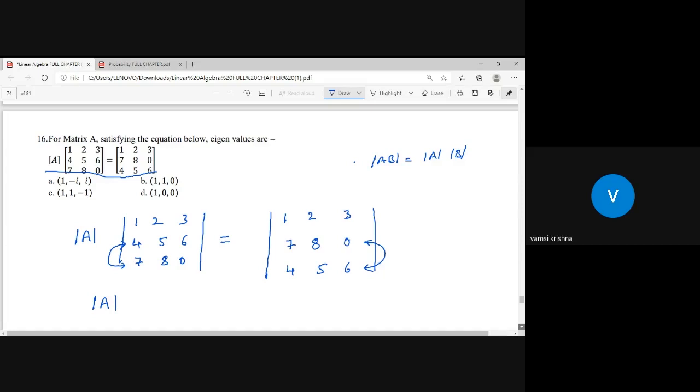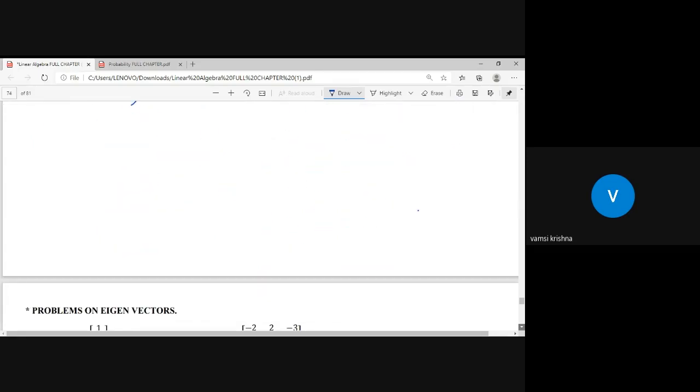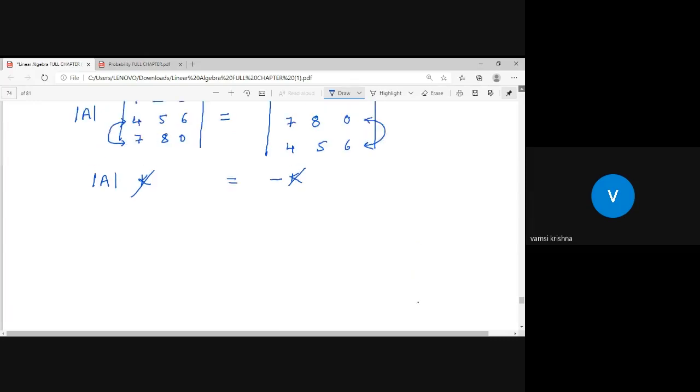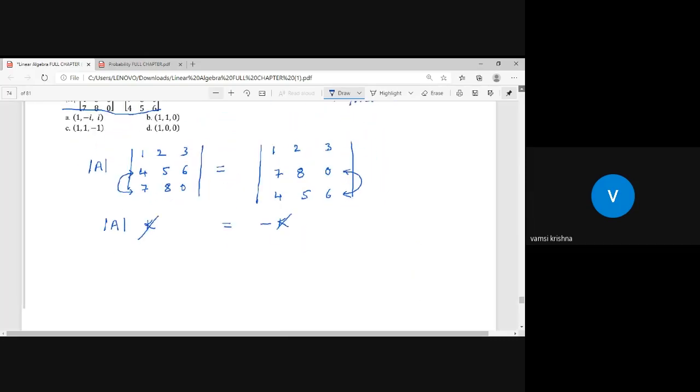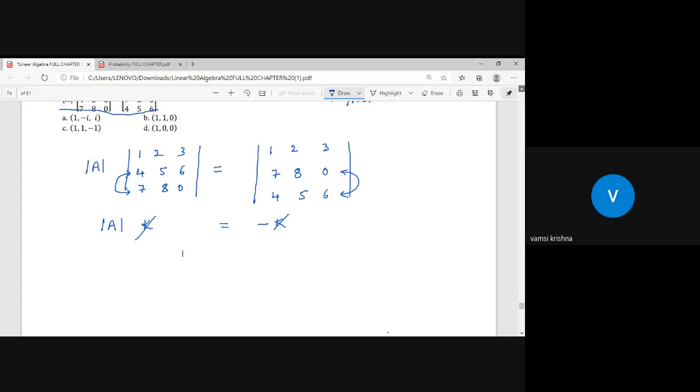Sir, if we find the determinant of this, suppose it is k. If this is k, then the other side becomes minus k. Yes, det A into k is equals to minus k, and your k and minus k are going to be cancelled, and finally your answer is det A equals minus 1. Determinant of A is equals to minus 1.